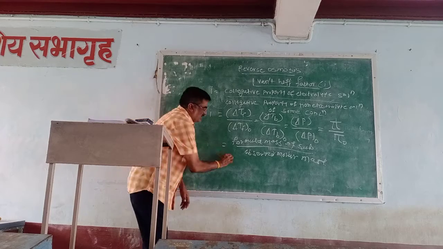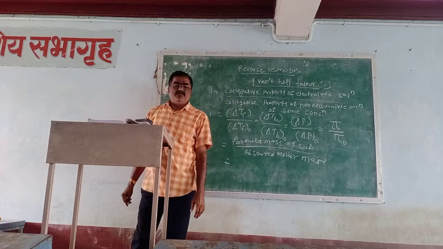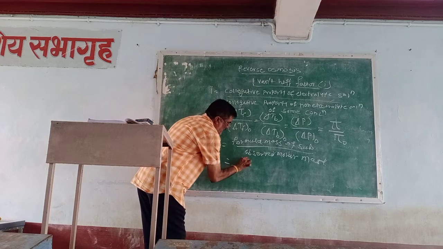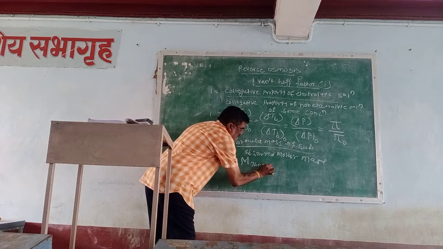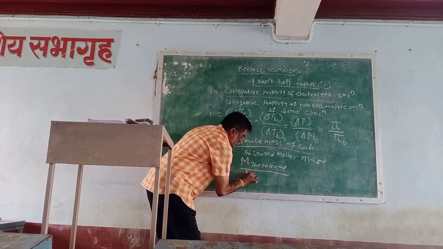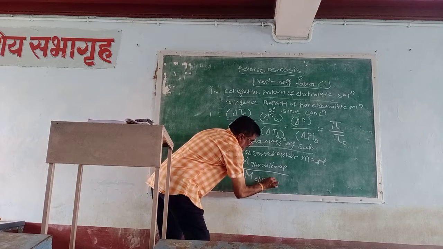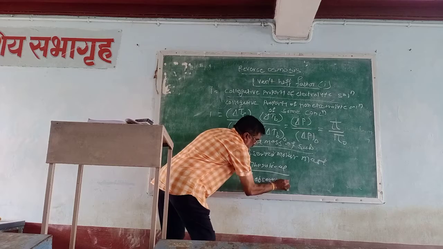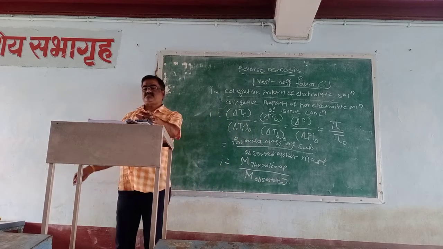That means M theoretical to molar mass observed. That is the part of the Van't Hoff factor.